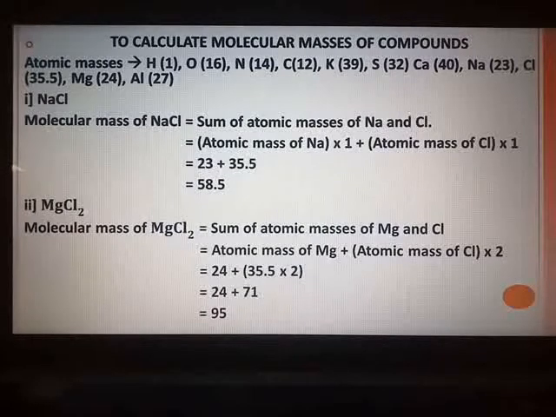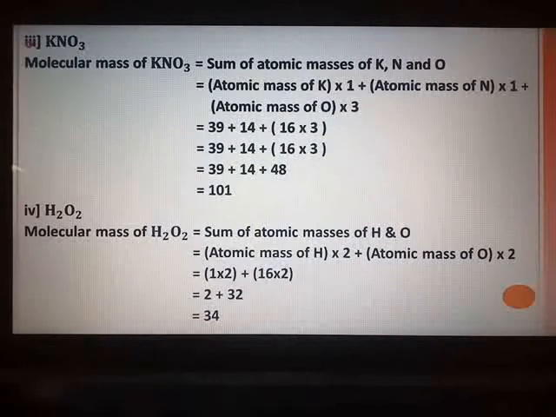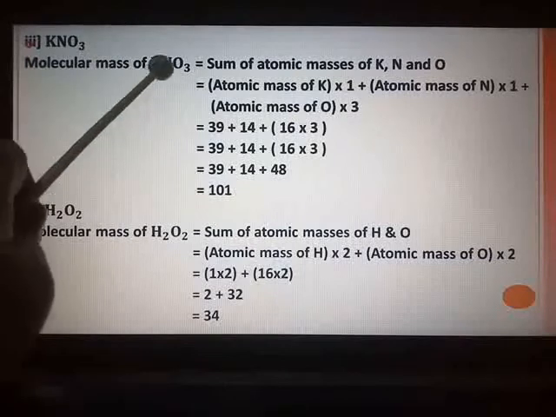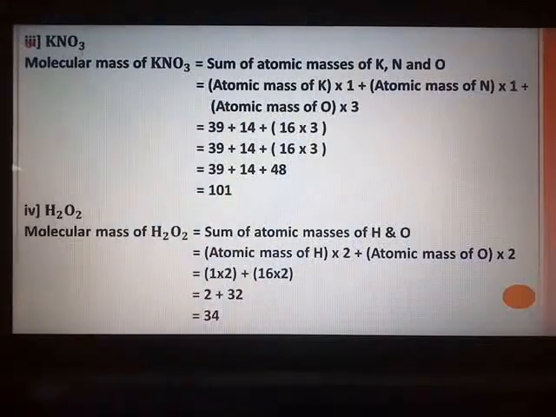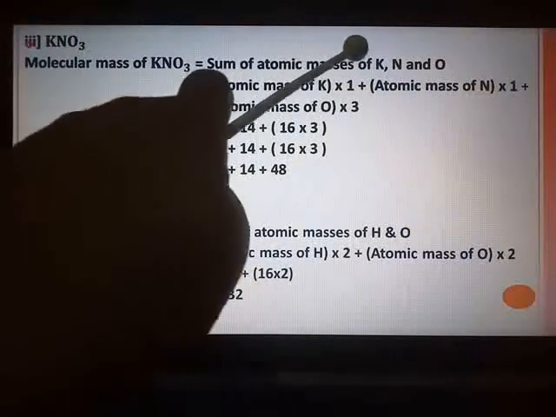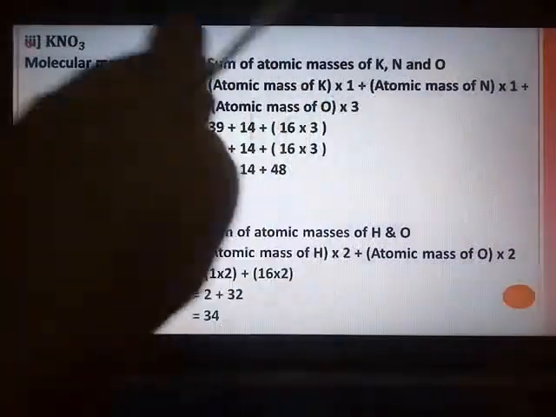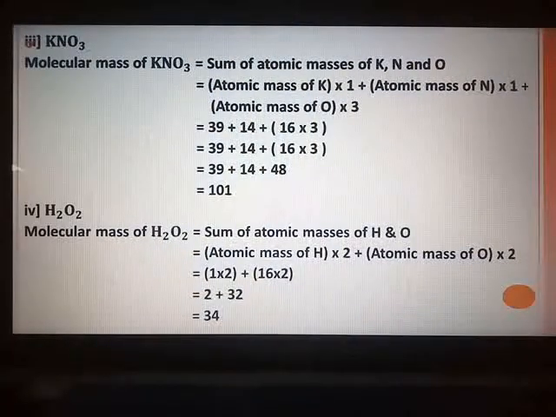Our next compound is KNO3, potassium nitrate. So molecular mass of KNO3 is equal to the sum of the atomic masses. Now three elements are there, one is K, one is N and one is O. So sum of atomic masses of K, N and O. Now look at the number of atoms.